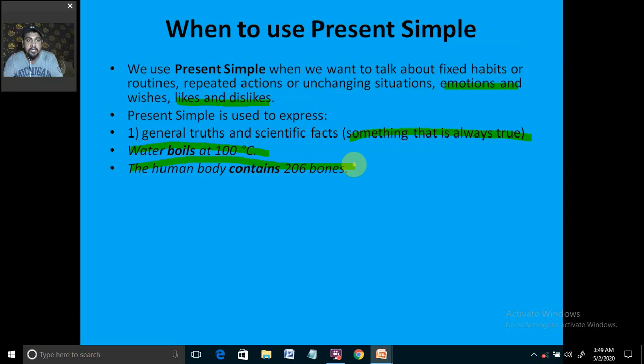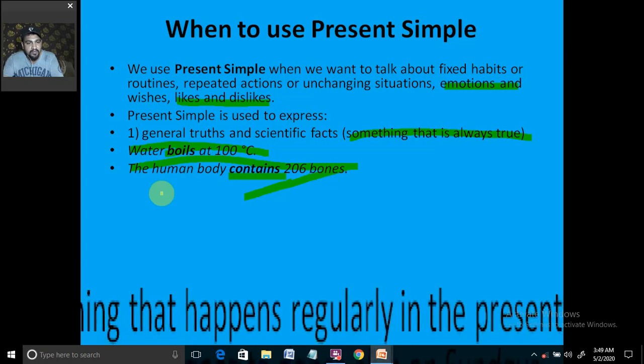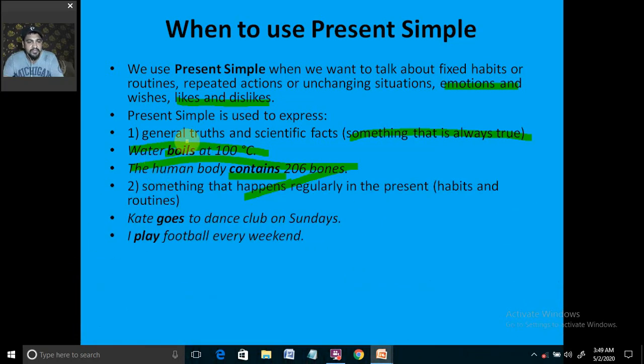That is also a scientific fact. We have found out that the human body has 206. There also we are using present indefinite: contains, boils. We are using them accordingly for the singular or the plural subject. Here human body is singular, water is also singular.